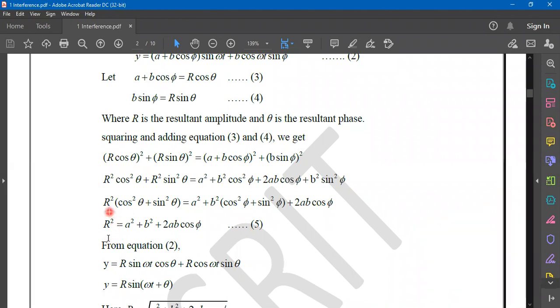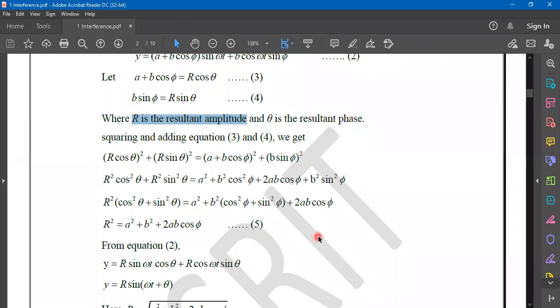Where R is the amplitude of the resultant wave, that's what actually he has specified. You can observe it. R is the resultant amplitude. If R is the resultant amplitude and you are noting it as R square, that means it is actually intensity. Amplitude square is equal to a square plus b square plus 2ab cos phi.